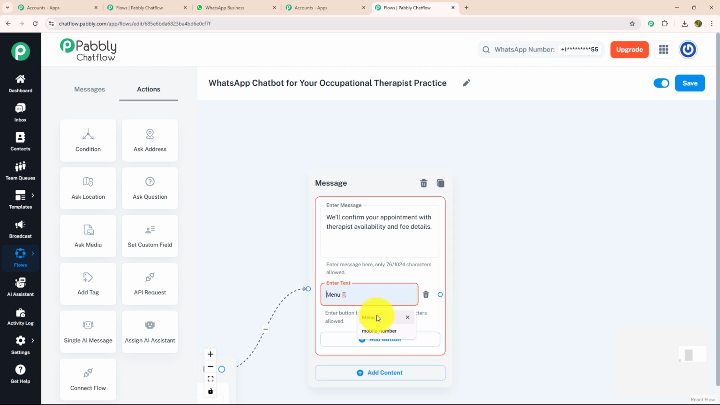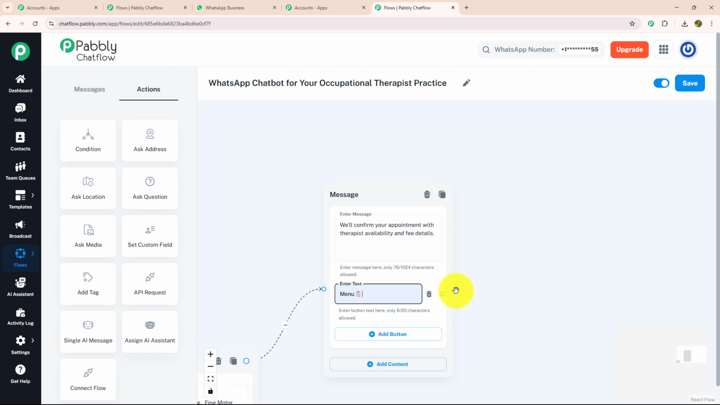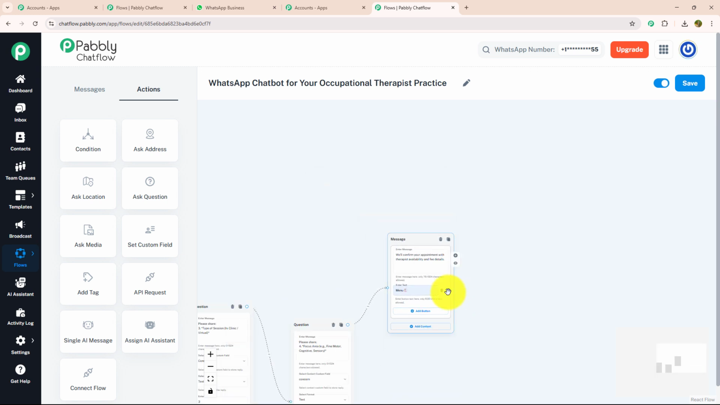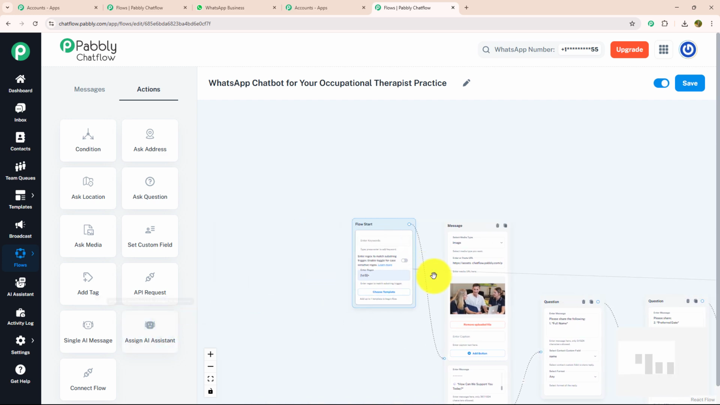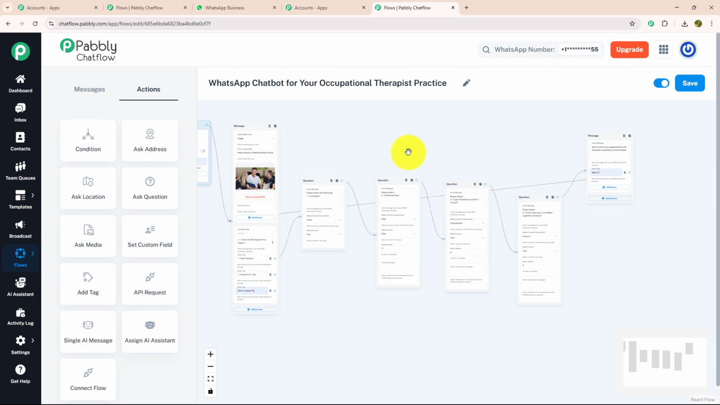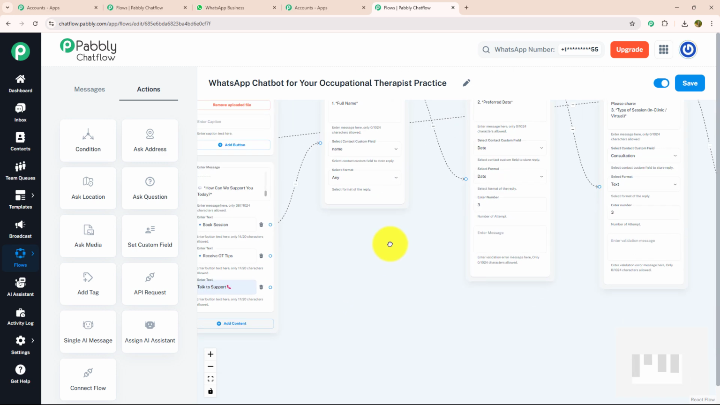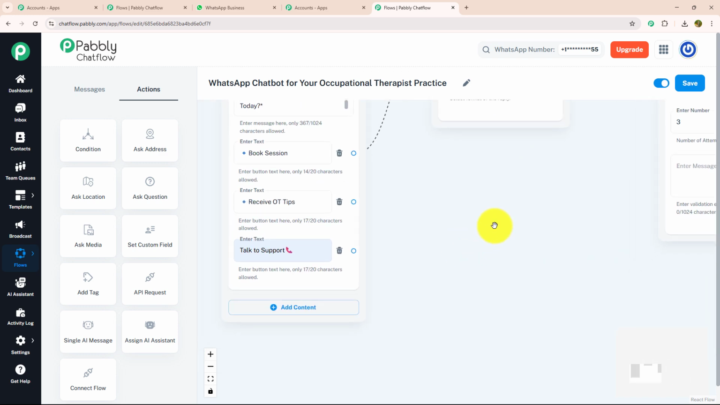With that, I'm going to provide an action button which says menu, and I'm going to connect this menu button with our initial message. That means as soon as someone clicks on this menu button, they will get the initial message again. Now let's move to our second action button, which is receive OT tip.